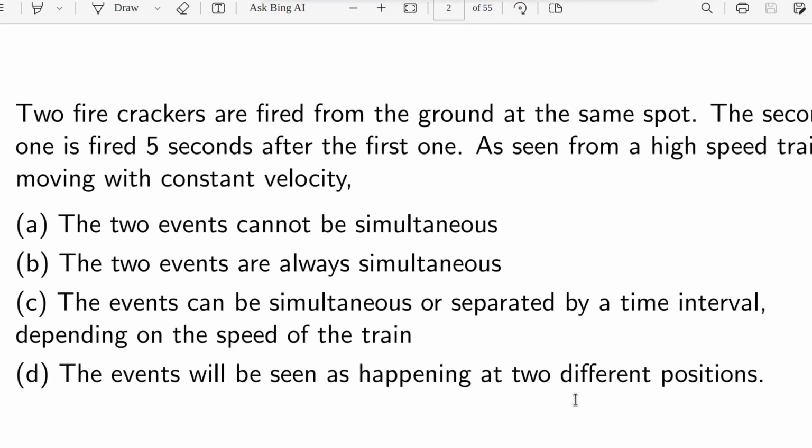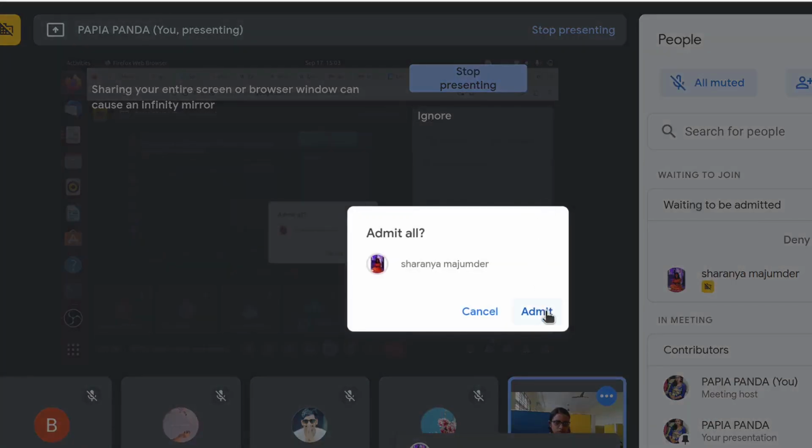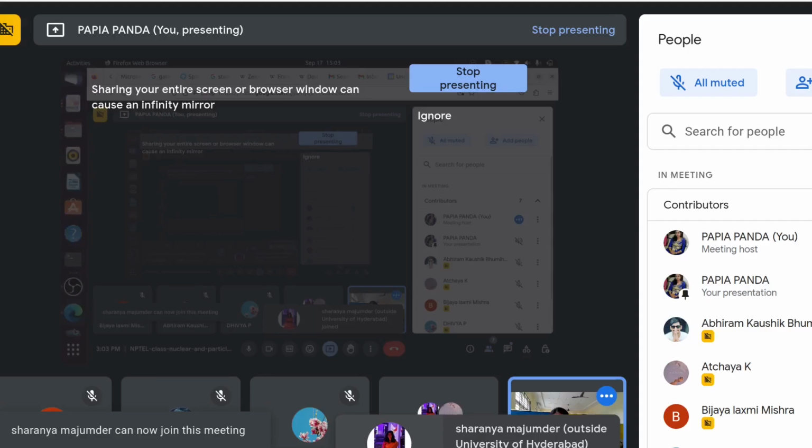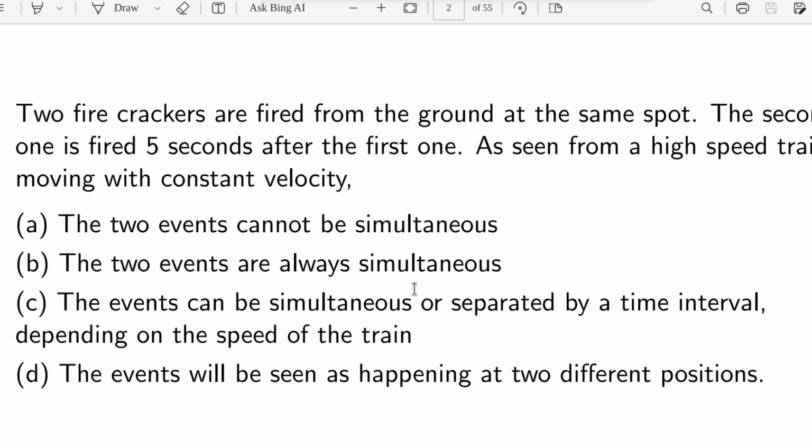So okay, as the people are still coming, I think we will wait for some time and after that we will start.